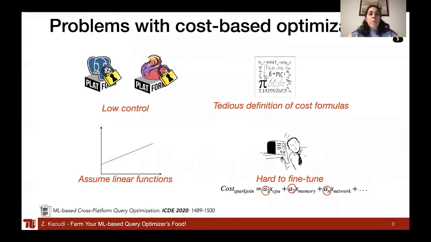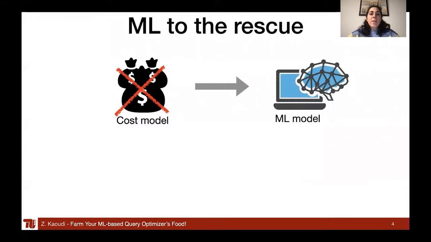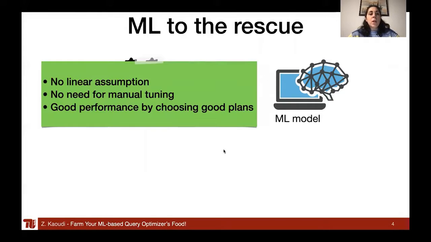Now, we know from previous work that there are a lot of problems with the traditional cost-based optimization in such settings, such as it's very hard to fine-tune all the hyperparameters for all the cost formulas, or that these formulas assume linear functions which do not really depict reality. So for that, machine learning comes to the rescue. By replacing the cost model with a machine learning model, there is no need for a linear assumption anymore. We don't have to manually tune any cost formulas, and we still achieve good performance by choosing good plans.